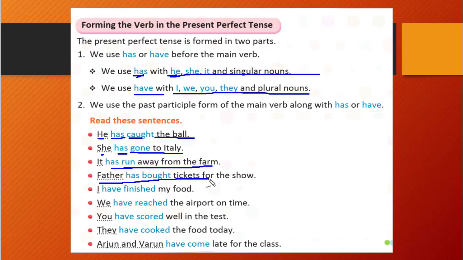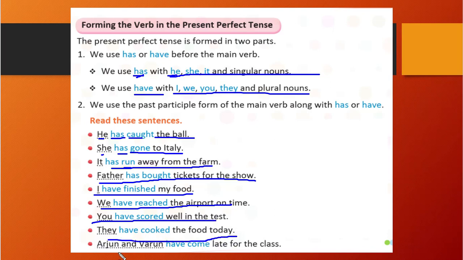Father has bought tickets for the show. I have finished my food. We have reached the airport on time. You have scored well in the test. They have cooked the food today. Arjun and Varun have come late for the class.